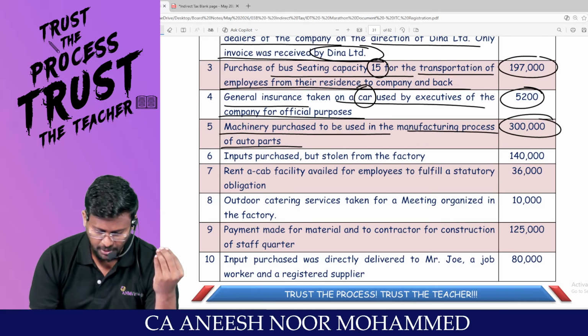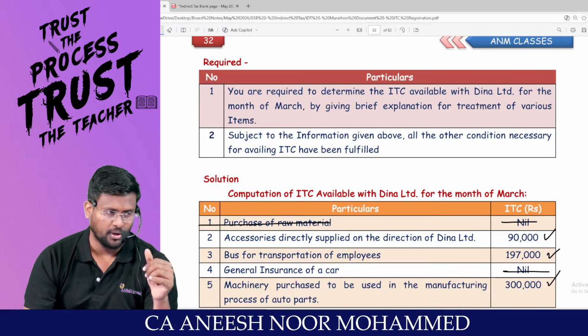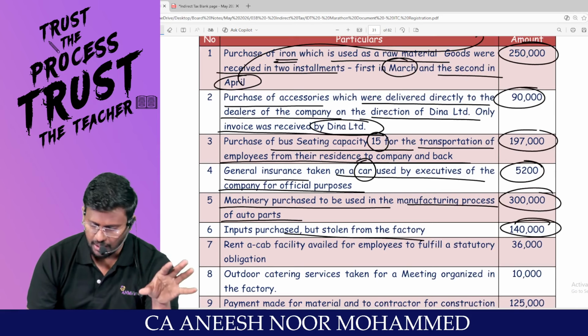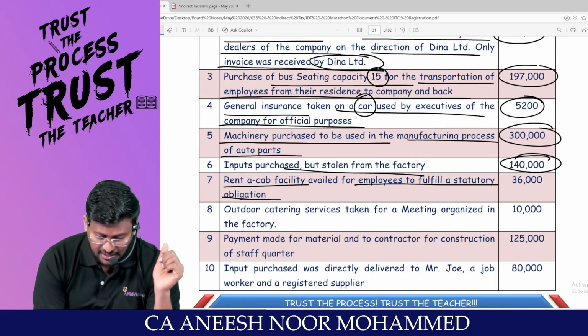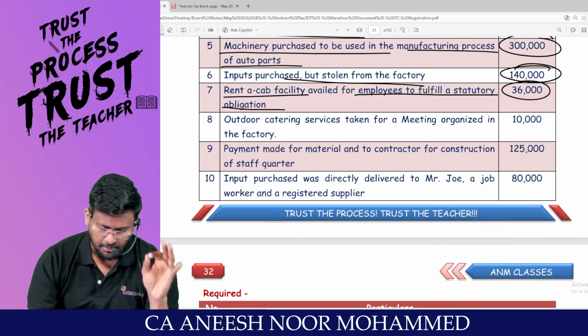Are you all really with me? Input purchase but stolen from the factory, then ITC also stolen. Are you all with me? It is a what credit? Blocked credit. You are not entitled to take ITC. Rent a cab facility availed for employees to fulfill a statutory obligation. If it is a statutory obligation, ITC can be availed.